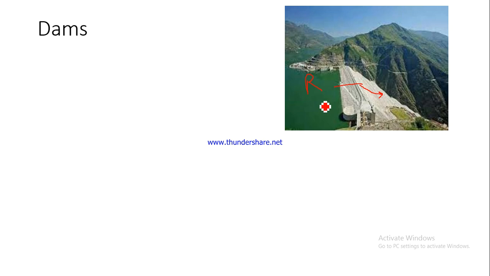The potential energy of water, you would have read it earlier also, will get converted into kinetic energy. It will flow down with speed, and then the turbines which are there will move, and the moving of turbines will produce electricity. So this is how dams produce electricity, and that is why dams are also known as hydropower projects. Now what is the purpose of dams?